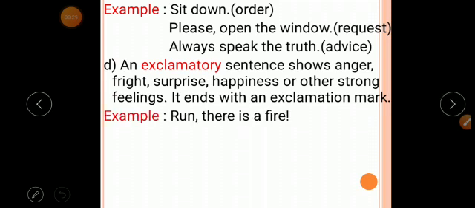A sentence which expresses sudden or strong feelings is called an exclamatory sentence. For example, run, there is a fire.